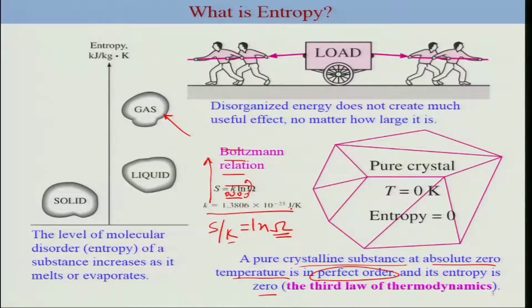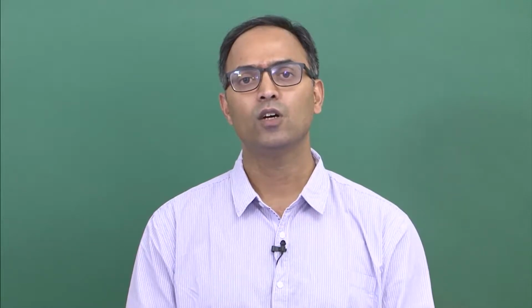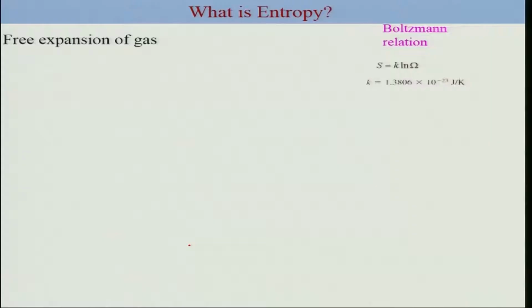We can try to relate this, just to understand a bit, to the fact that for a given process to occur, the entropy should increase, or at least remain constant for the case of a reversible process. It should increase for an irreversible process. So let's consider the case of unrestrained expansion, or free expansion, of a gas and try to see if we can make use of this expression.